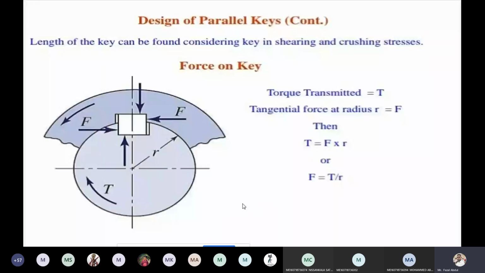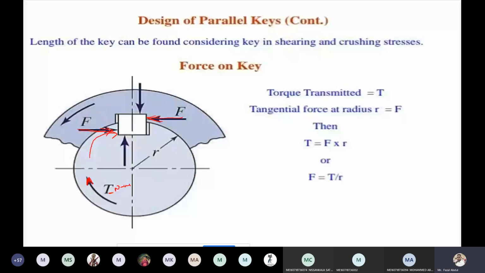Now here for force analysis, one diagram is given. When the shaft is rotating, it is carrying some torque. Because of this, the force is acting tangentially on the key. Because the hub is initially sitting in an idle position, there is no motion, so another tangential load is acting opposite to this one.